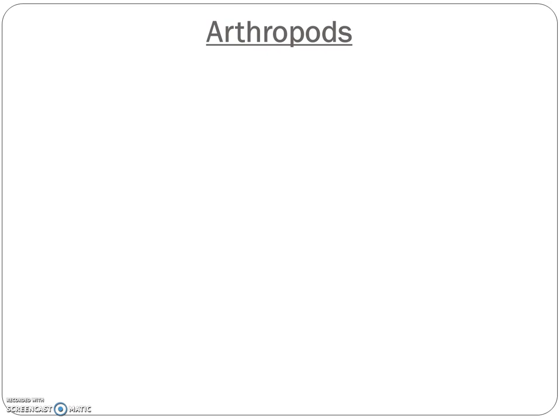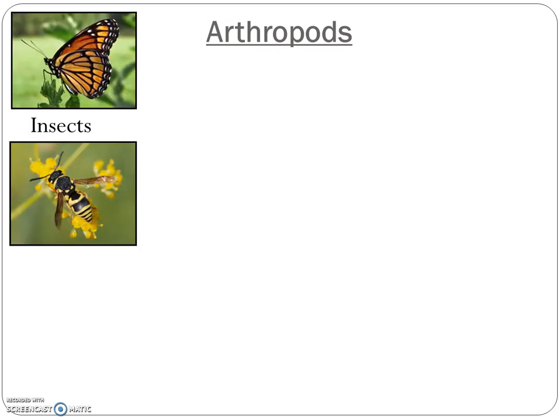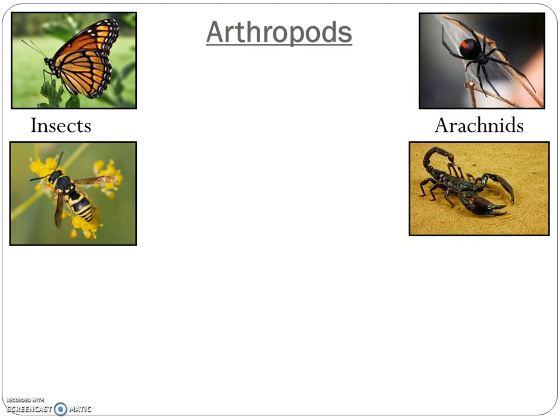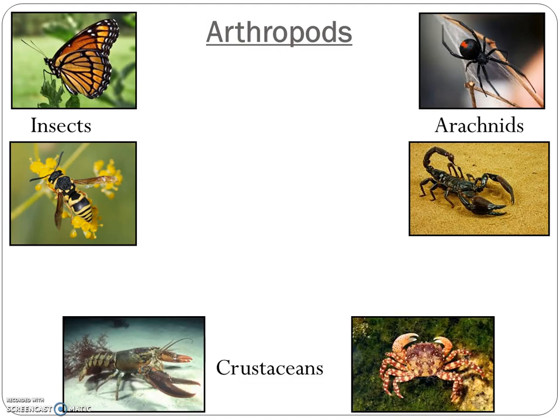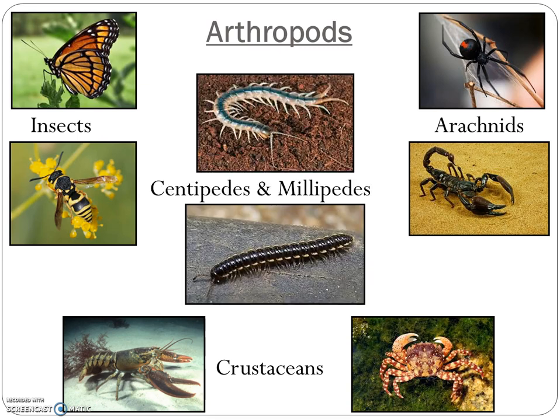Key groups of arthropods are insects, such as wasps and butterflies, arachnids, including spiders, scorpions, mites, and ticks, crustaceans like crabs, crayfish, lobster, and shrimp, and centipedes and millipedes. The insect group is most numerous.